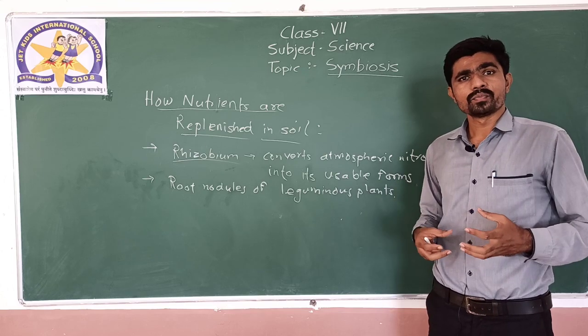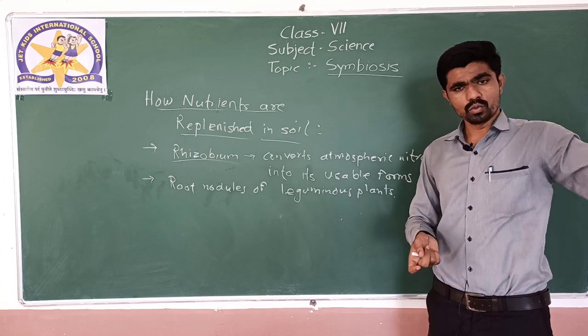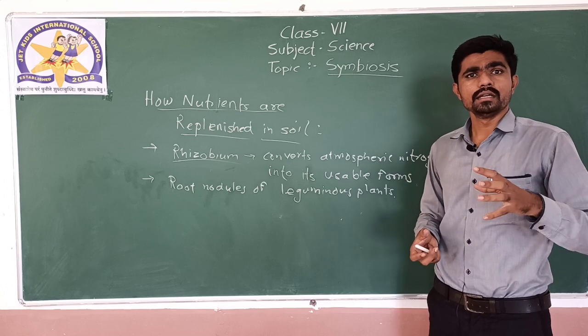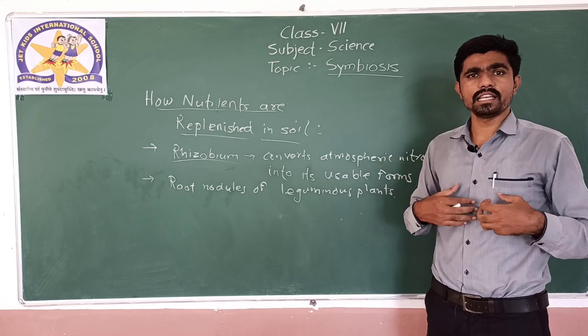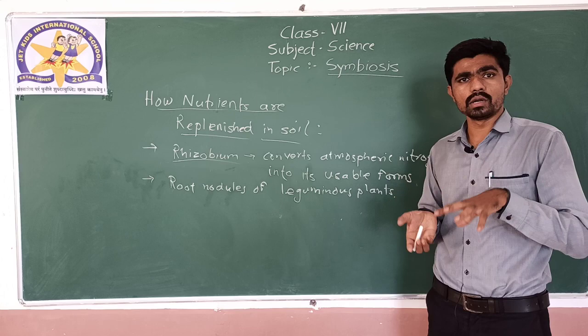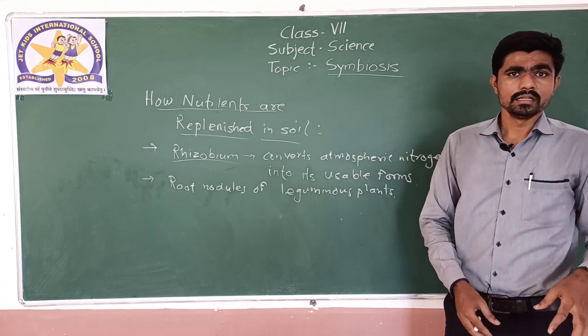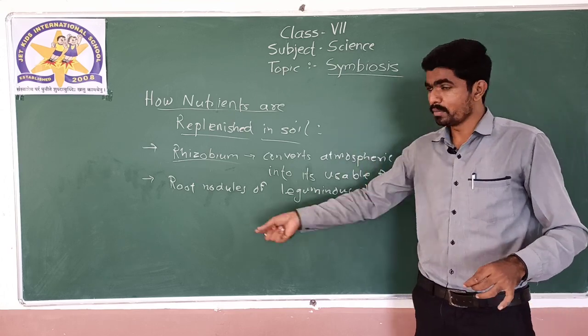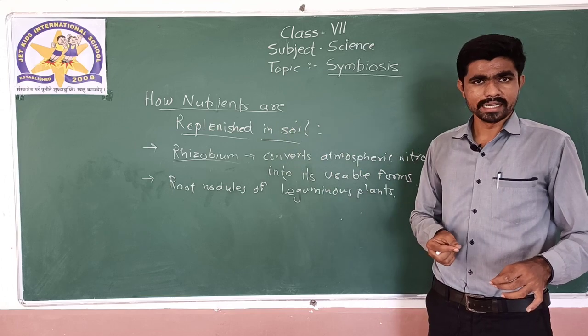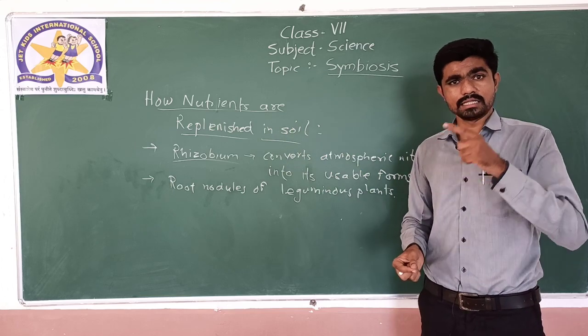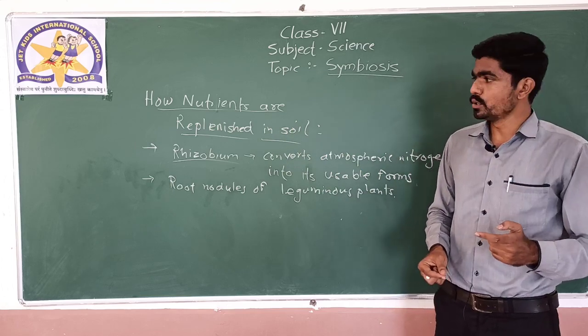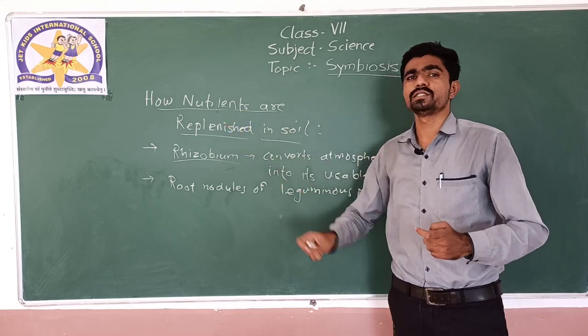Then the proteins are made, then the proteins are eaten by the animals. After death of the animals, protein is again given back to the soil, then inside the soil again taken up by the roots. Getting it? So this continuous nitrogen cycle goes on, due to which the nutrients are replenished in the soil.